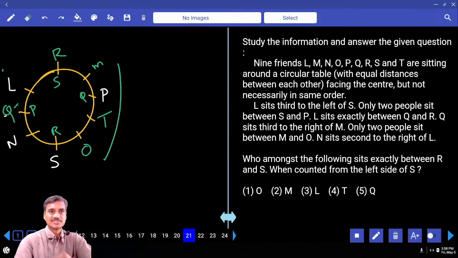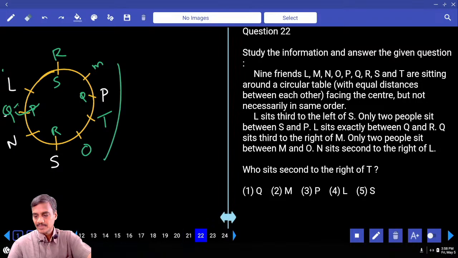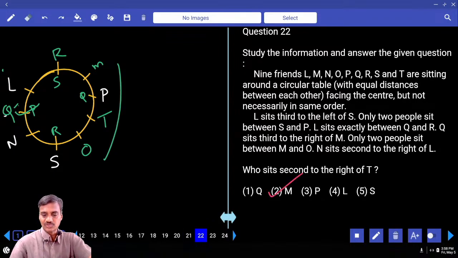Here there are 4 persons; among these 4, exactly between is not possible. Hence this Q is exactly between R and S. Choice 5. Who sits second to the right of T? Second to the right of T is M, choice 2.